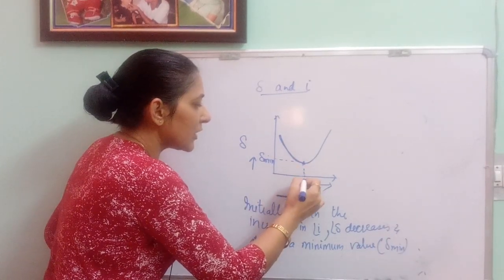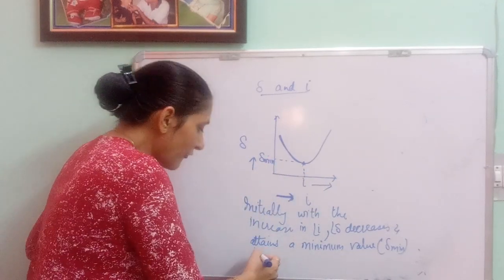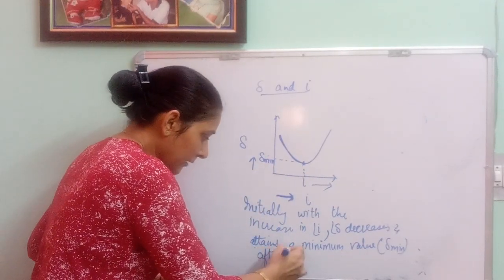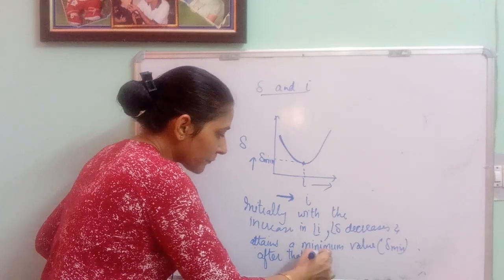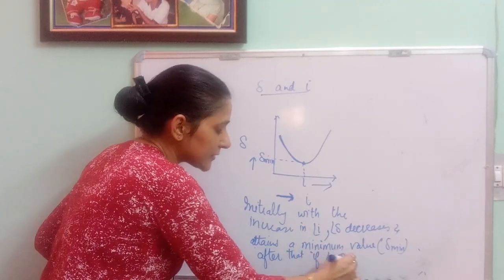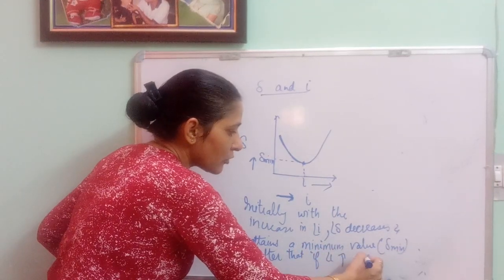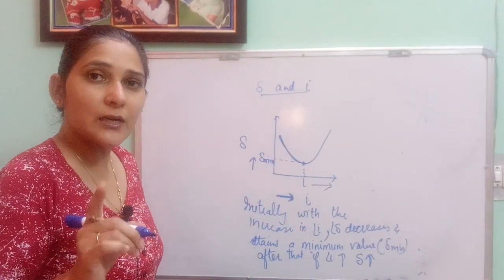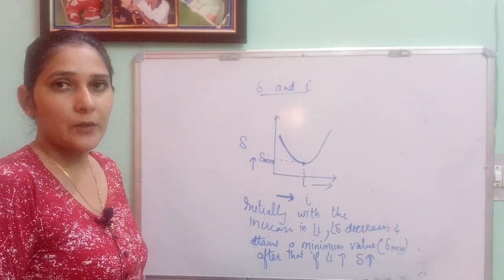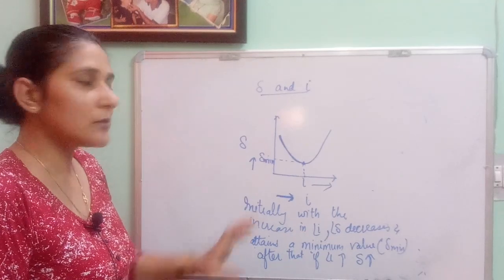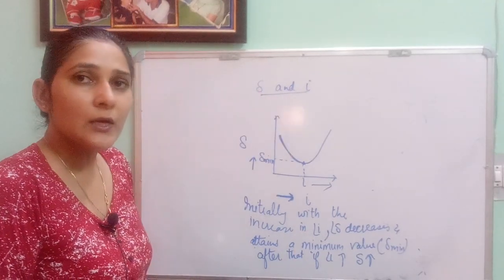Okay, for this value of angle of incidence. After that, if angle of incidence increases, the angle of deviation also increases. Instead of decreasing, now it's increasing. Okay, so this is how you can study the relation between deviation and angle of incidence.